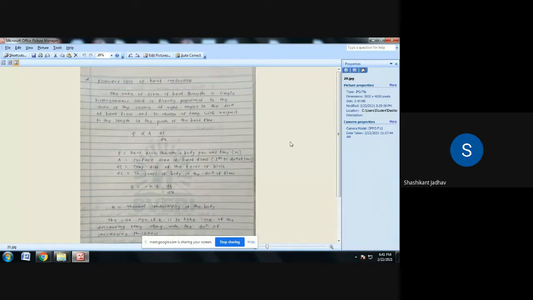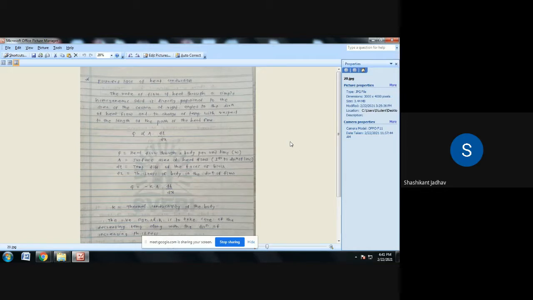Write down the meaning of this. Q is the heat flow through a body per unit time.